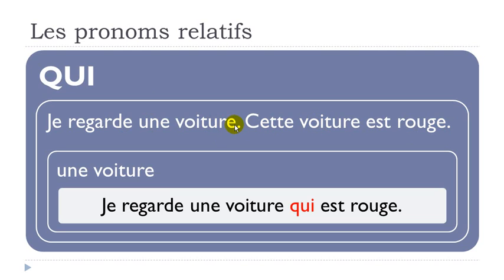Okay, and then, je regarde une voiture qui est rouge. Alright? So, je regarde une voiture qui est rouge. So, exactly the same thing here. You just put this qui, and then you get the verb after that, est rouge.